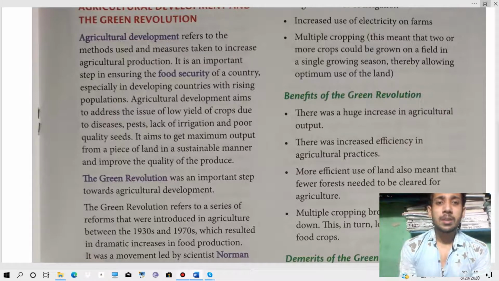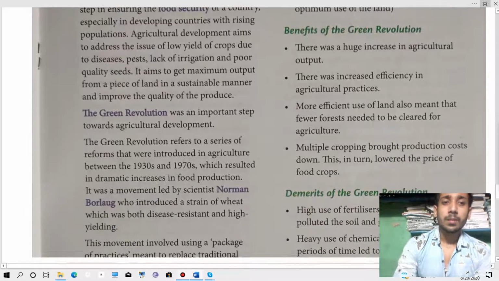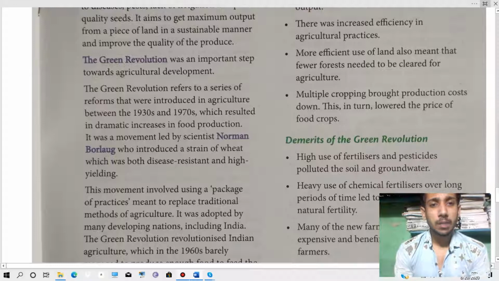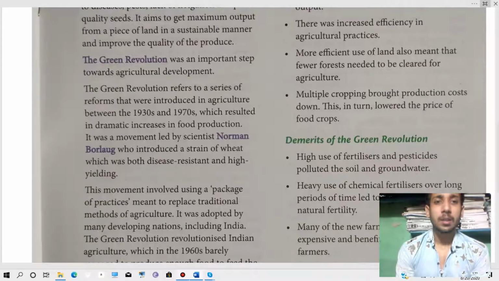So agricultural development aims to get maximum output from a piece of land in a sustainable manner and improve the quality of the produce. Meaning it will try to get the maximum output of crops, which is a very good step. Then the Green Revolution was an important step toward agricultural development.